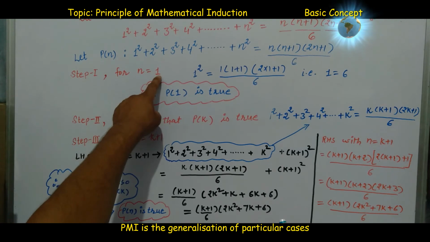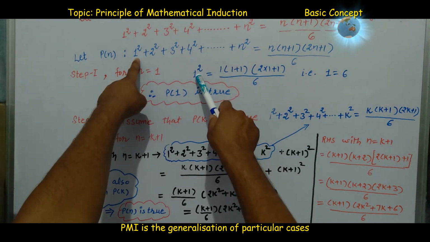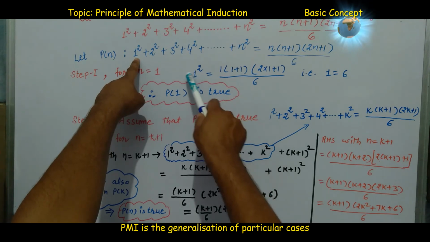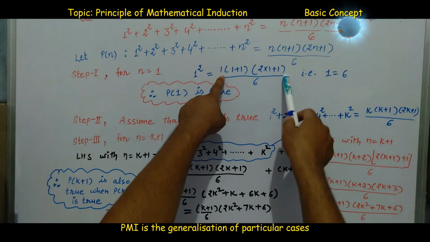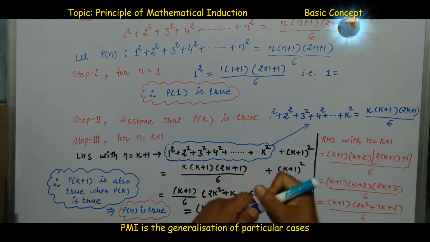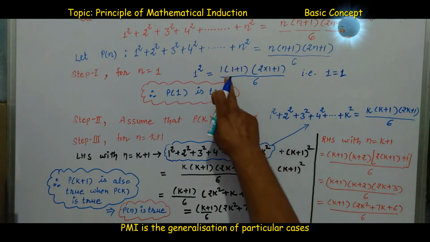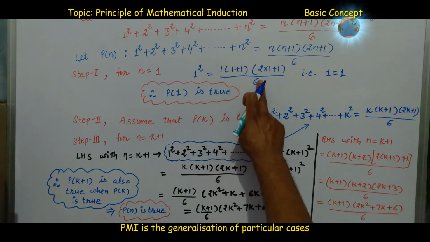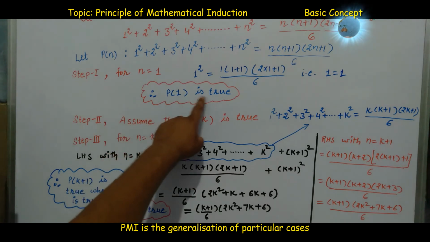With n is equal to 1, we have to take just the first term. This is 1 square, that is 1. And in right hand side, we substitute n is equal to 1. So 1 is equal to 1, that is 1 into 2 into 3 upon 6, that is 1. So P(1) is true.